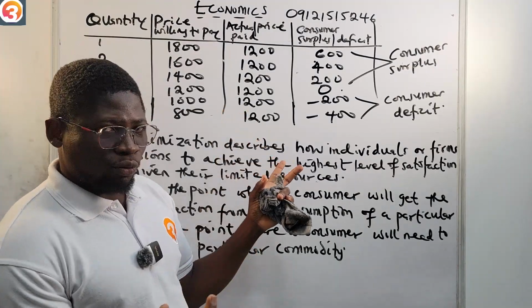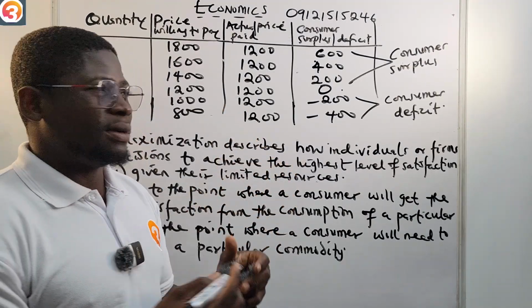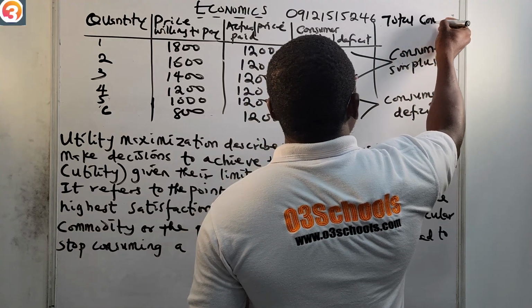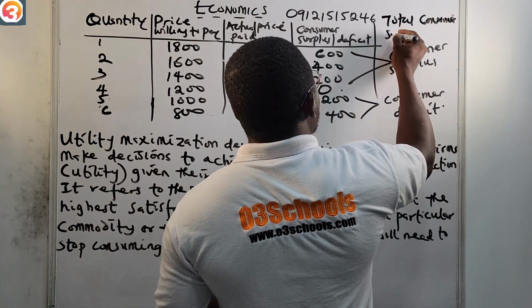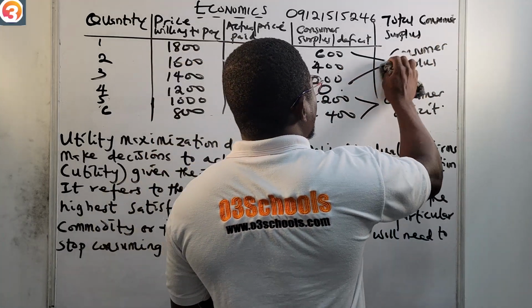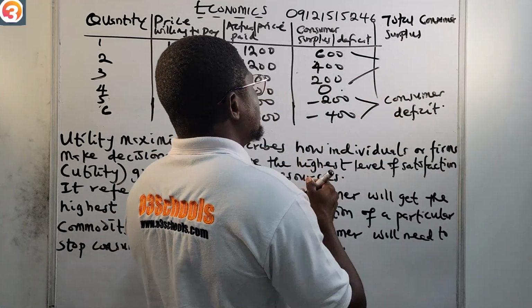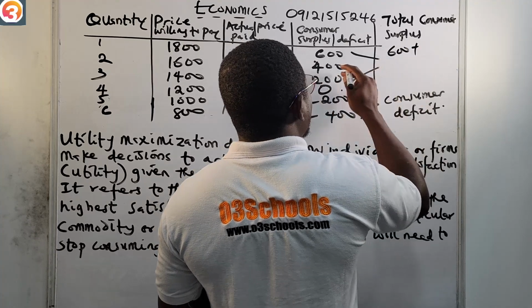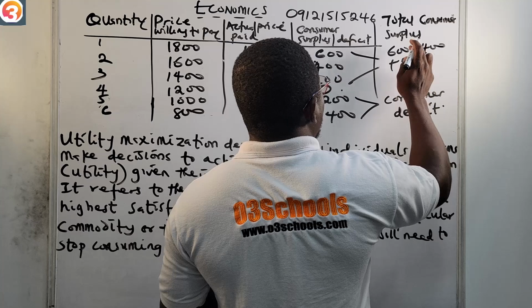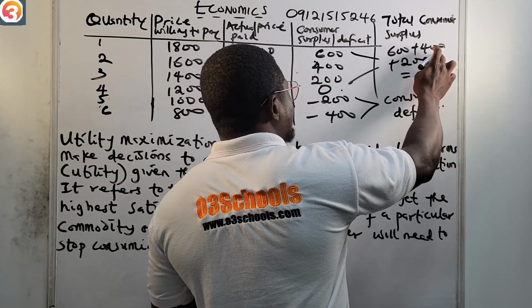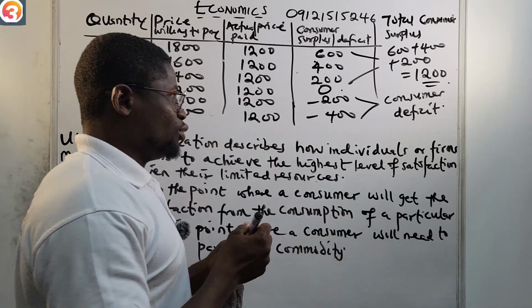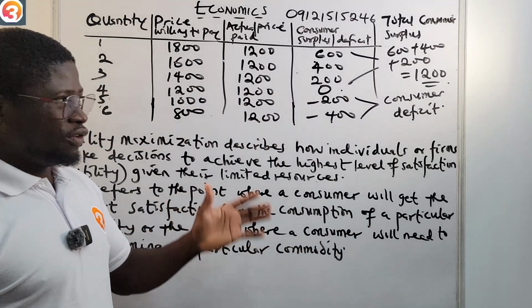So now from the table, what will be our total consumer surplus? Total consumer surplus will be equal to what? Now you add all of the surpluses together. So I'm going to have our 600 naira, then plus 400 naira, then plus 200 naira. 600 plus 400 is 1,000. 1,000 plus 200 is 1,200 naira. That should be our total consumer surplus.